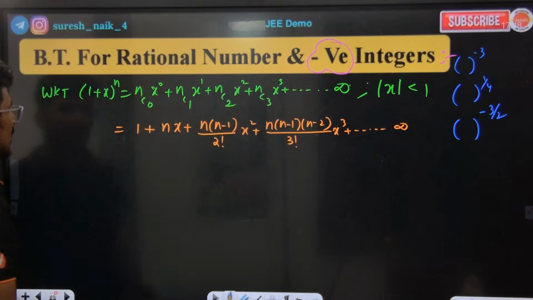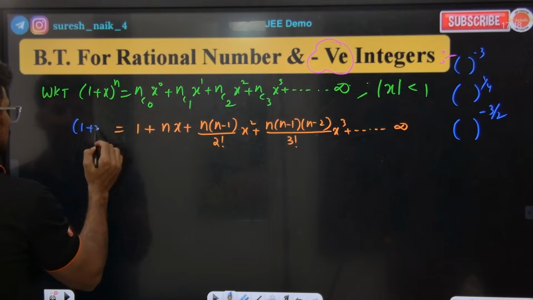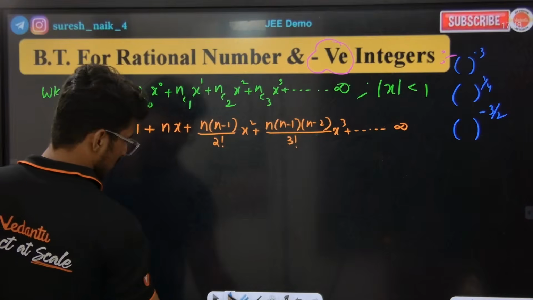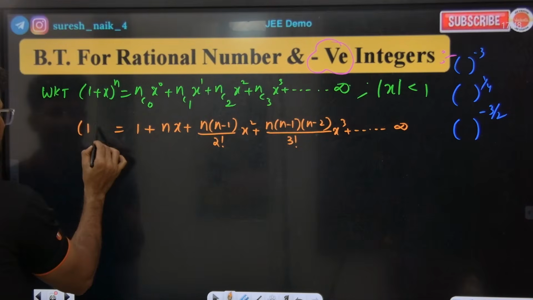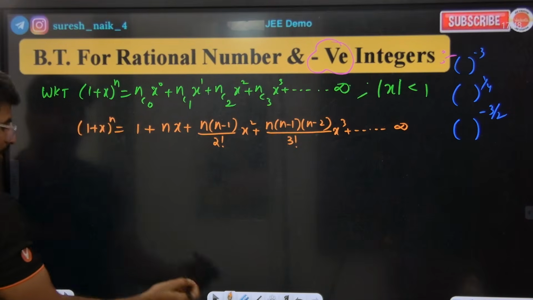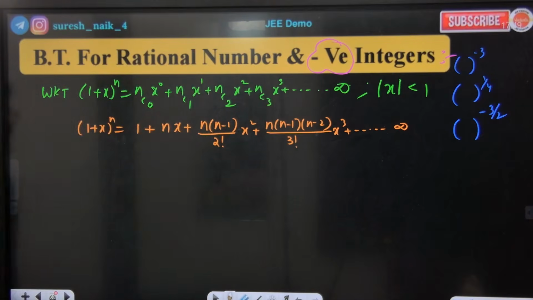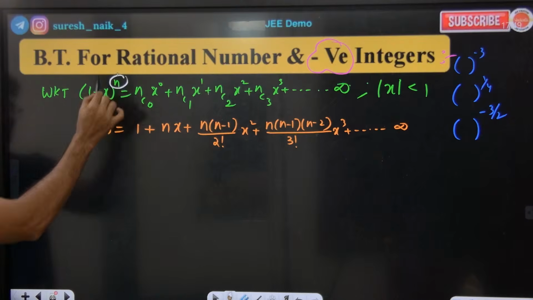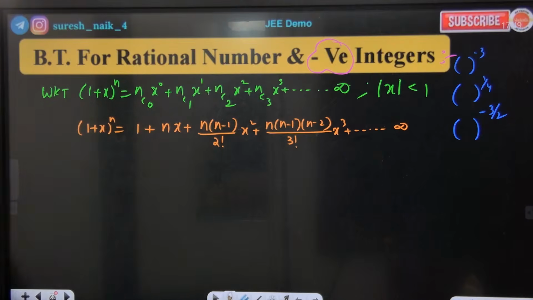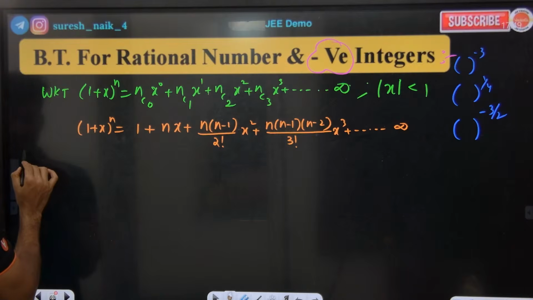Okay? Sir, here I just got to know this 1 plus x to the power of n. How will 1 minus x to the power of n look? Okay, guys, here n belongs to, see, this n is a natural number, fine. But what if I give 1 plus x to the power of some negative number? Okay, here, listen to the class.